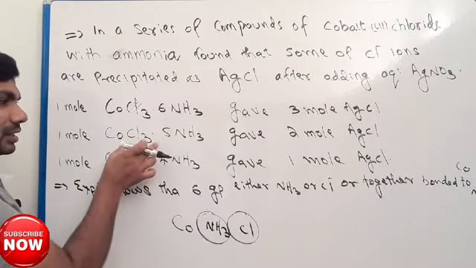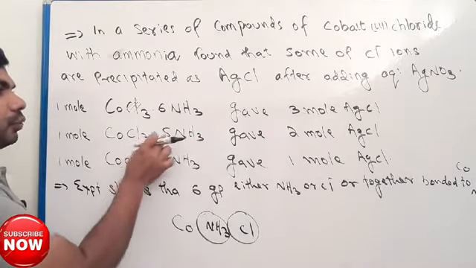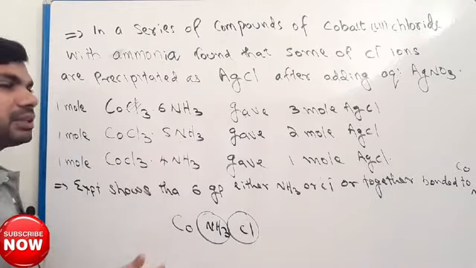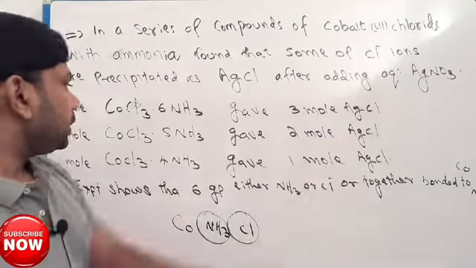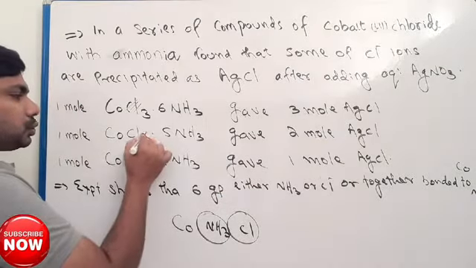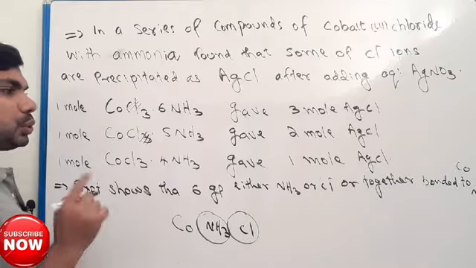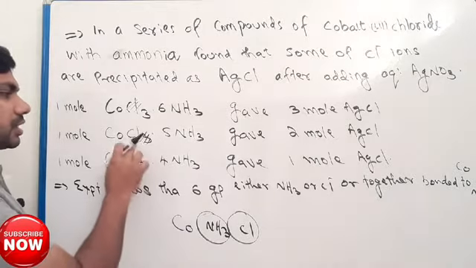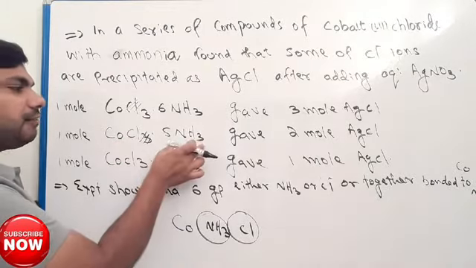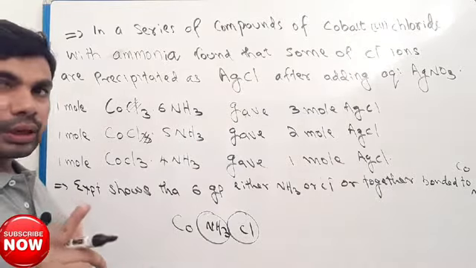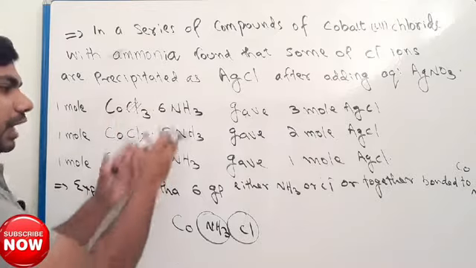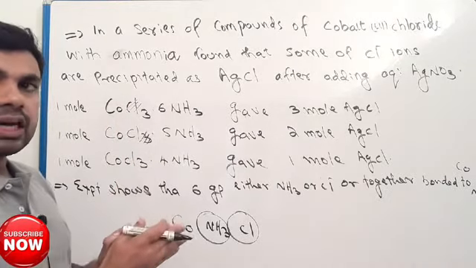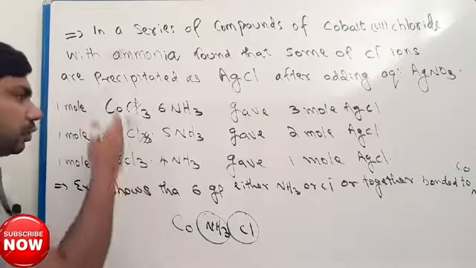In this compound, cobalt chloride with 5 NH3 reacted with excess silver nitrate, 2 moles of AgCl formed. So 2 chlorine removed, and still there is 1 chlorine and 5 NH3. From these compounds only chlorine is removed. NH3 is stable and constant.